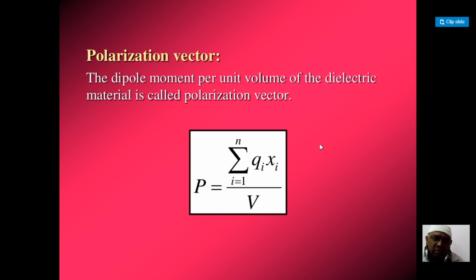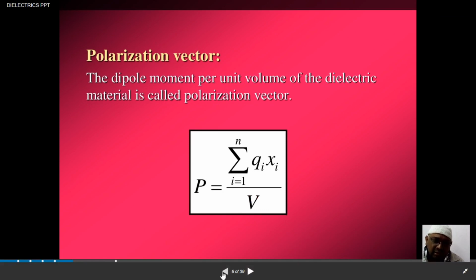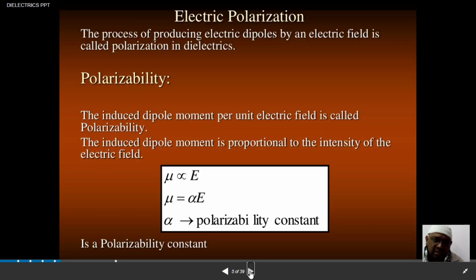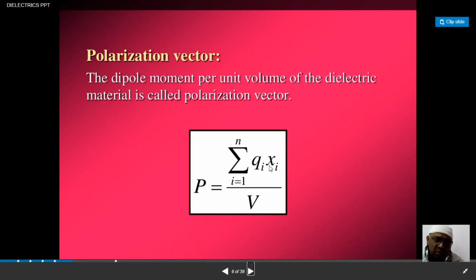The dipole moment per unit volume of the dielectric material is called polarization. We studied dipole moment in the previous slide, given by mu e equal to q into x. Here it is the same thing: the sum of qi into xi, with i from 1 to n, per unit volume. A dielectric will have some volume, so the dipole moment per unit volume of the given material is called the polarization vector.